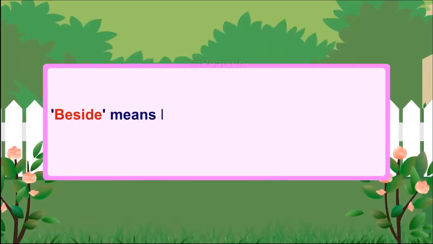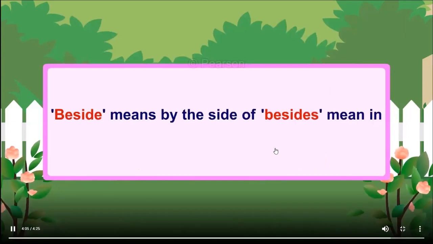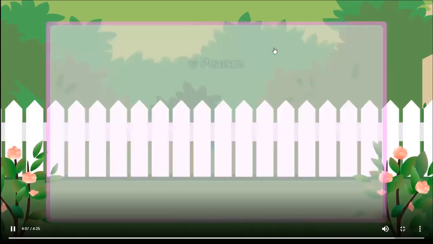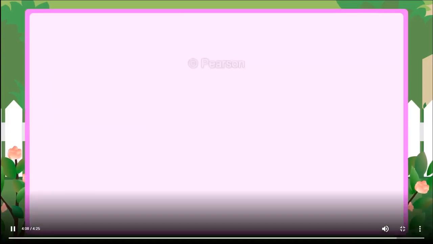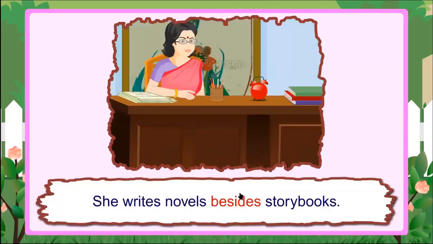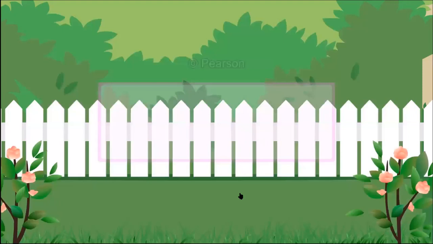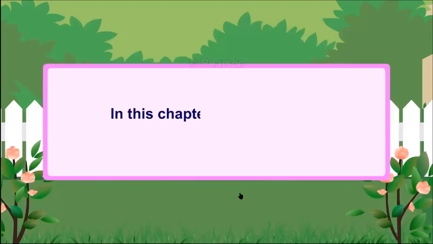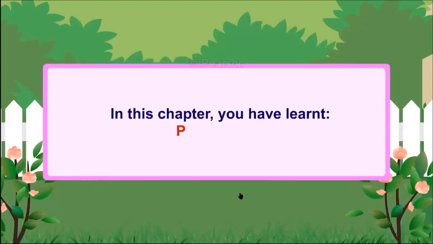Beside means by the side of. Besides mean in addition to. Example: Chandrika is sitting beside her mother. She writes novels besides storybooks. In this chapter, you have learnt prepositions.